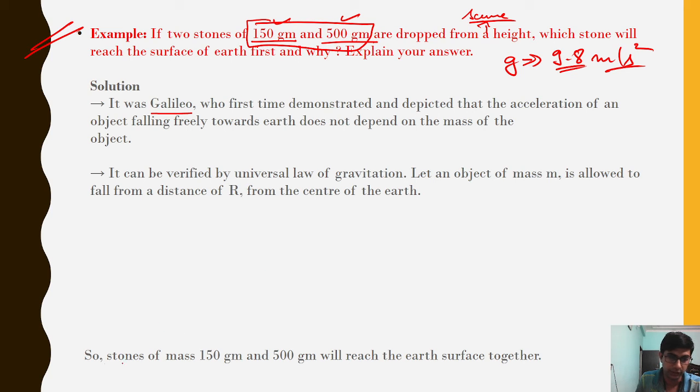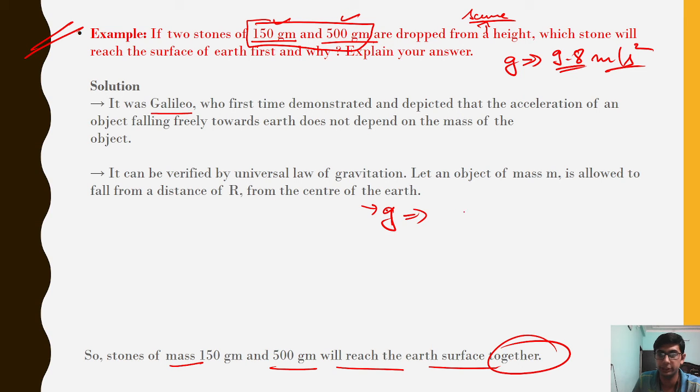So the stones of mass 150 gram and 500 gram will reach the surface together at the same time. Why? Because I have already told that the value of g depends upon the universal gravitation constant, the mass of Earth, and the distance between them. These factors are all constant, so the value will be the same for everyone.